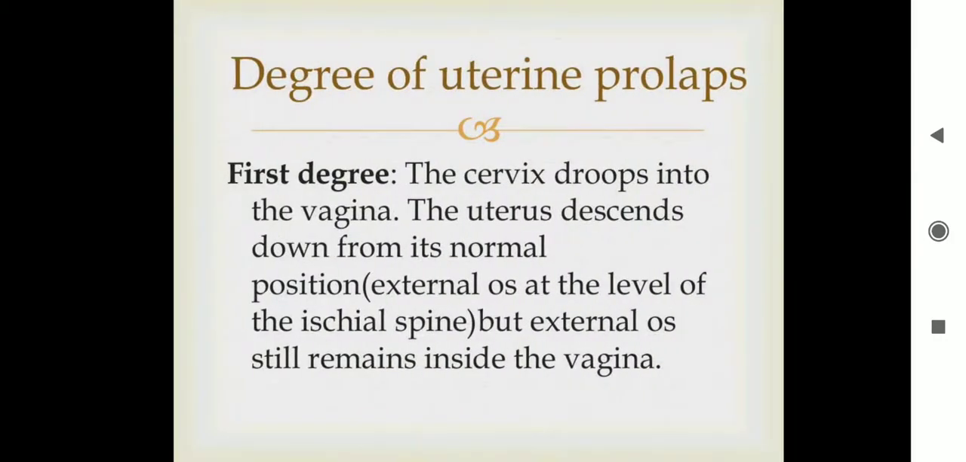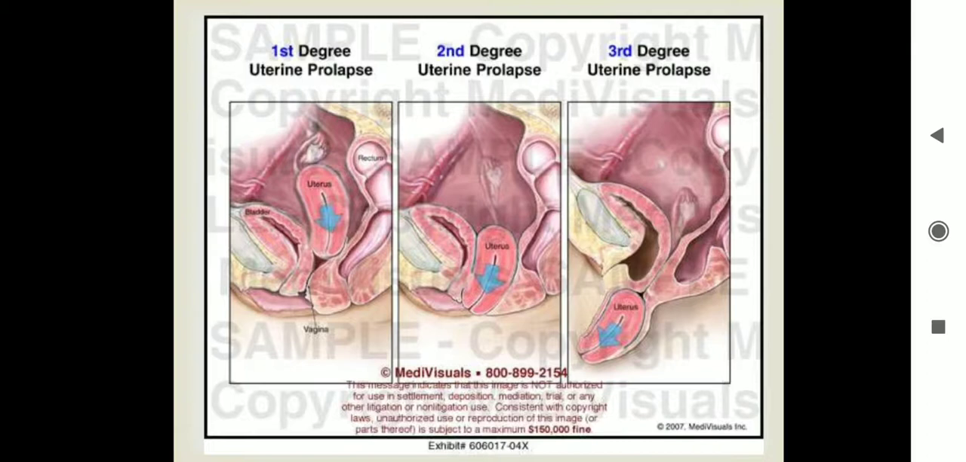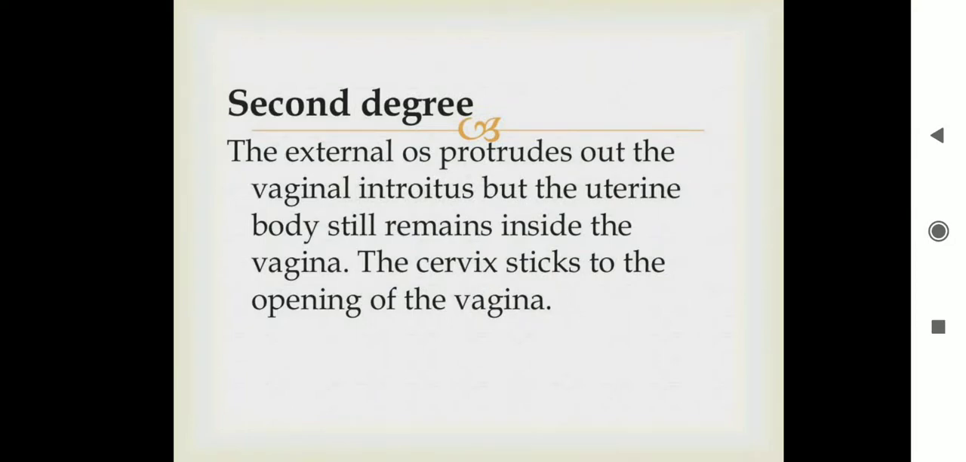Degree of uterine prolapse. First degree: the cervix drops into the vagina. The uterus descends from its normal position, that is, the external os at the level of the ischial spine, but the external os still remains inside the vagina. So these are the first degree, second degree and third degree UV prolapse, where in the first the external os is still inside, in the second the external os comes to the introitus, and in the third it is outside the introitus.